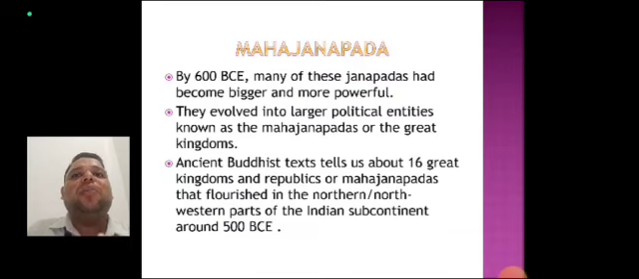The era of the Mahajanapadas saw the emergence of India's first large cities after the demise of the Indus Valley civilization, as well as the rise of Buddhism and Jainism, which challenged the religious orthodoxy of the Vedic period.